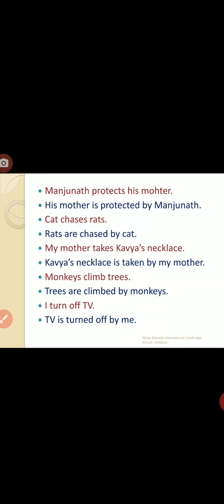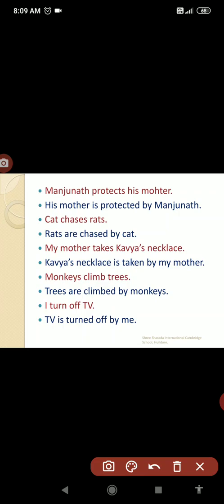Cat chases rats. Cat is singular here, chases is the verb, and rats is plural. Now rats take the subject place, so it is plural. We have to use the auxiliary are because the noun is in the plural form. Rats are chase. Chase becomes the V3 form, chased. So rats are chased by what? Here, singular as given in the active, we have to use the same, as it is, cat. We don't want to change it into plural again.